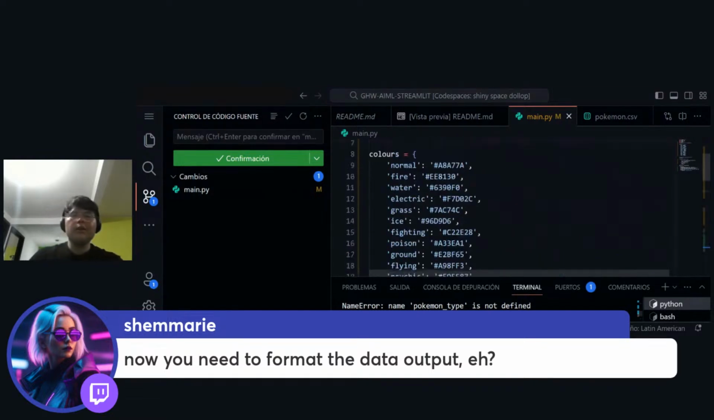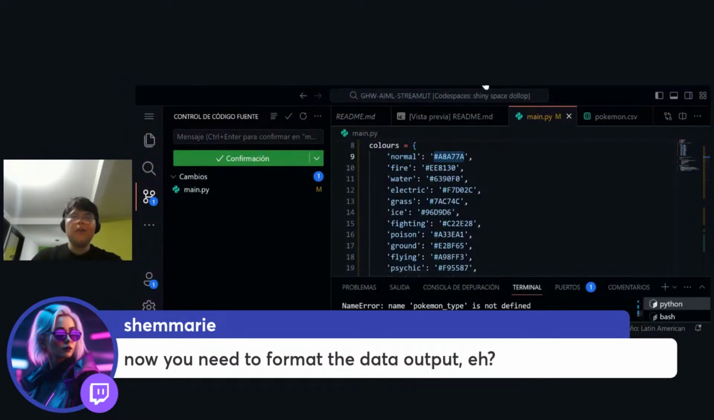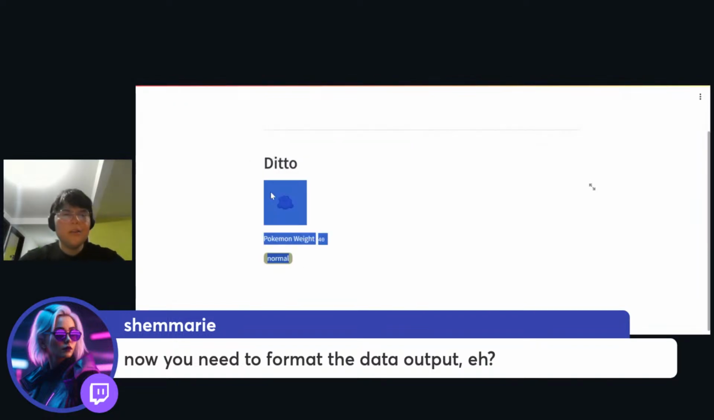So in this case, Ditto is a normal Pokemon, so it has a kind of brown color that we can see here. So yeah, it is Ditto. It weighs 40 pounds, and it is a normal Pokemon type. And because it is normal, it has a brown color, maybe something like that.